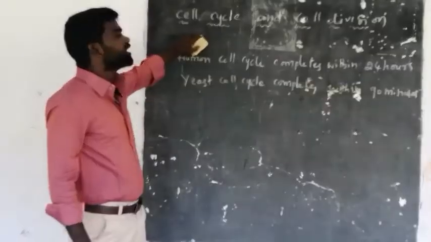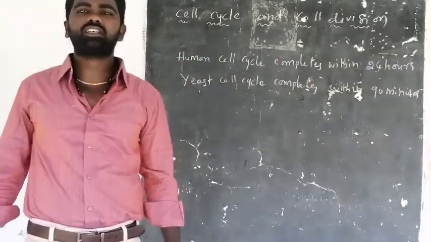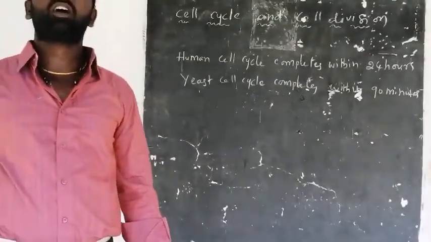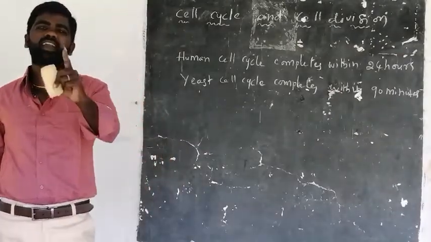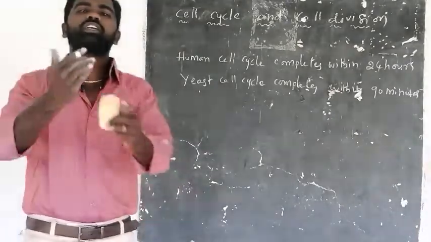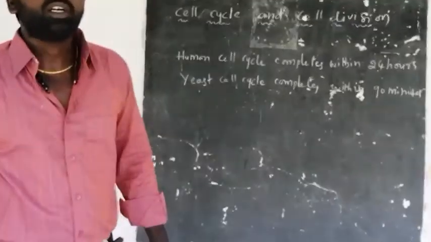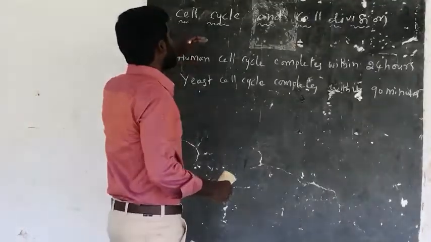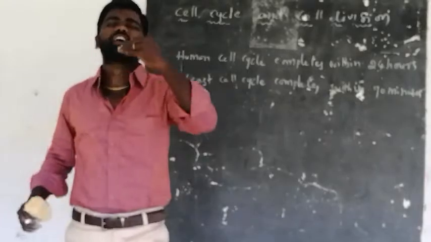Here, cell division is nothing but a reproduction of cell, where a single parental cell divides to form two new daughter cells. That is called cell cycle, and it's nothing but cell reproduction.